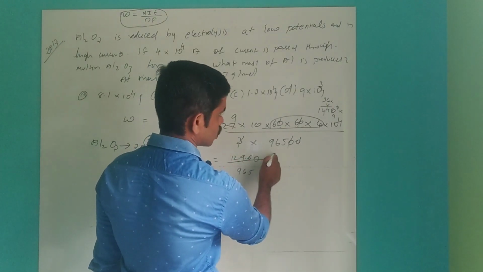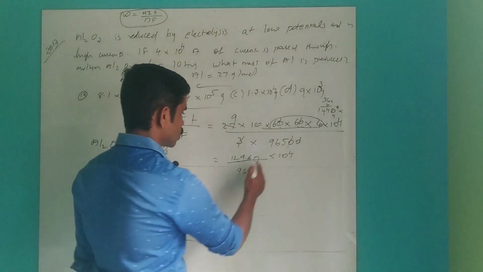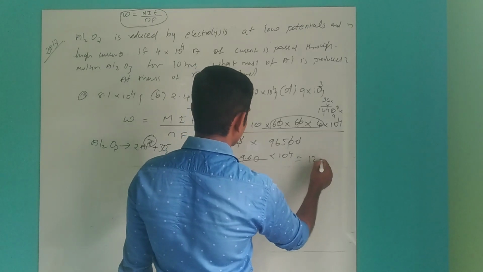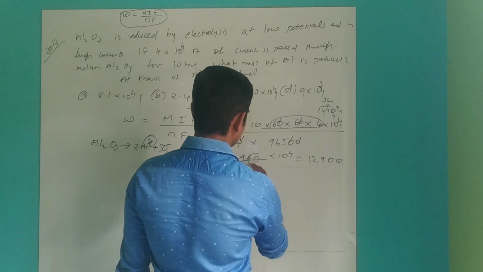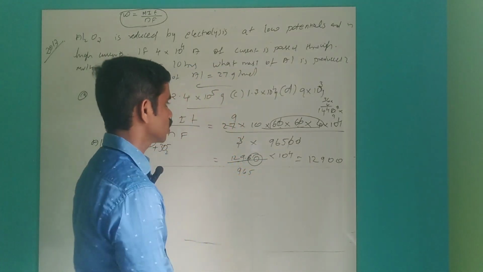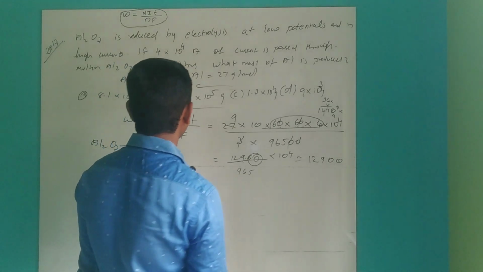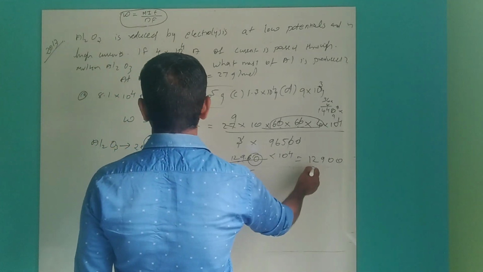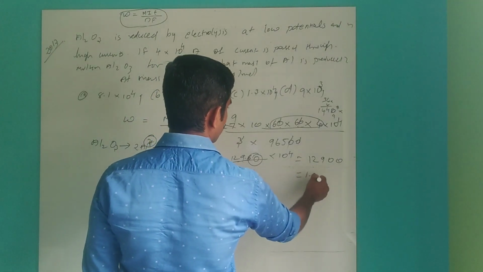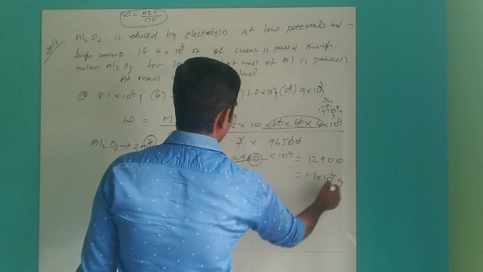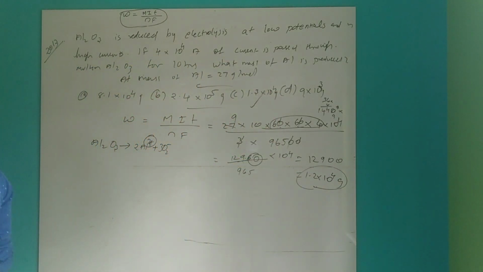Here 10 power 4 is there, so you have to multiply by two more zeros. Two zeros will come, so we can write this as 1.2 into 10 power 4 gram. That means it is almost equal to C. Option C is the right answer.